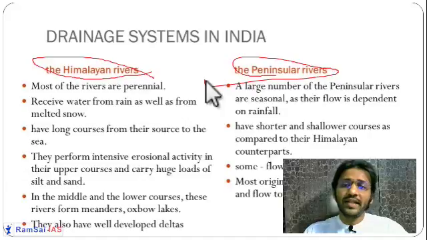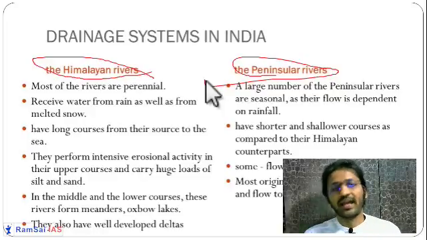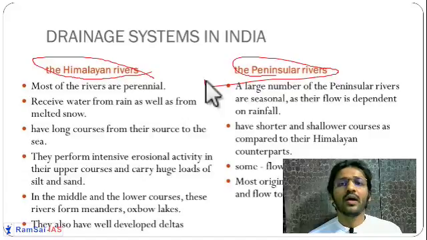Getting it? In the case of the peninsular river system, these characteristics are a little different. Peninsular river systems are very short. They are one of the oldest river systems in India.